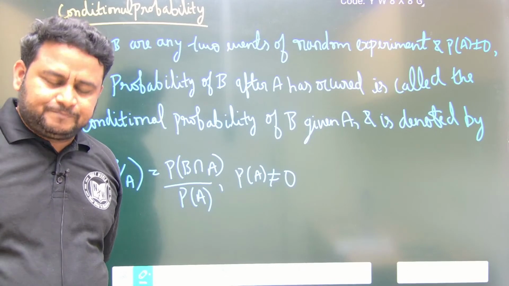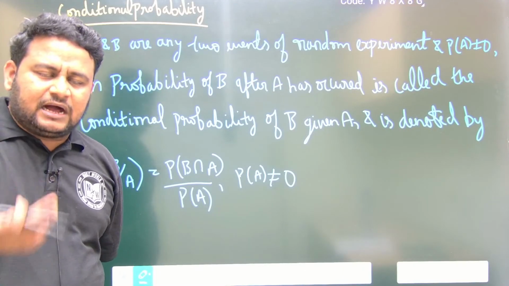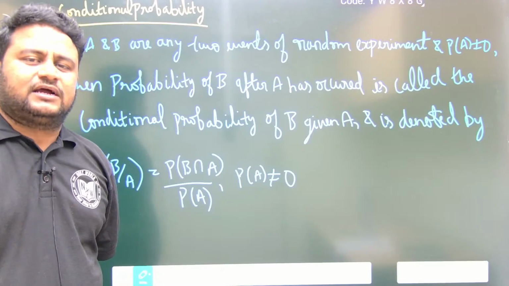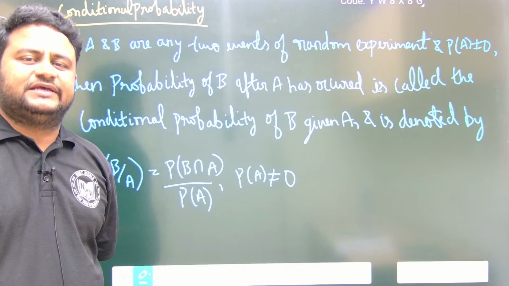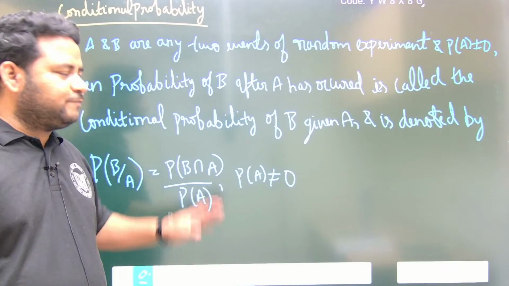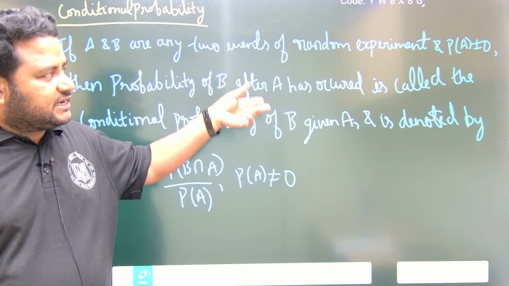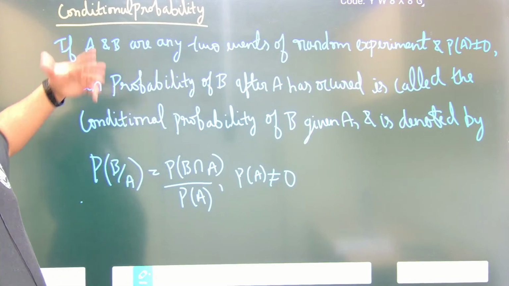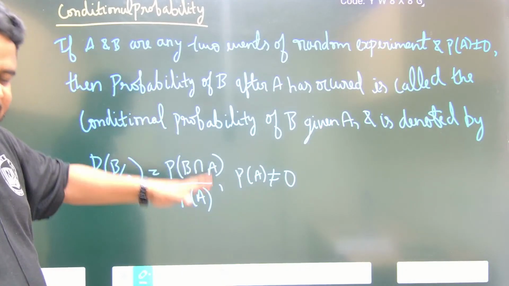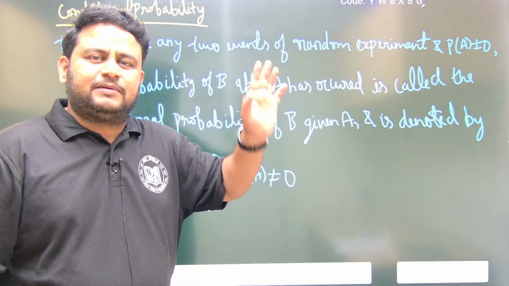So the occurrence of event B, given that event A has already occurred, is known as a conditional event. That event B is called conditional event. Here also, A and B are any two events of an experiment, and given that P of A is not equal to 0, what is the probability that B will occur, given that A has already occurred?